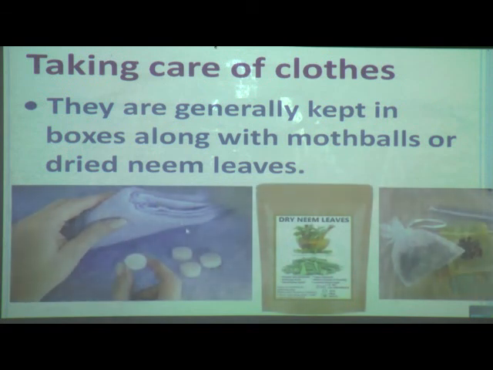Why is this? Because mothballs protect our clothes from moth, and even dry neem leaves protect our clothes from getting damaged because of insects.